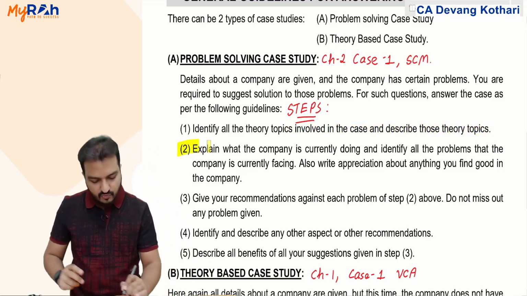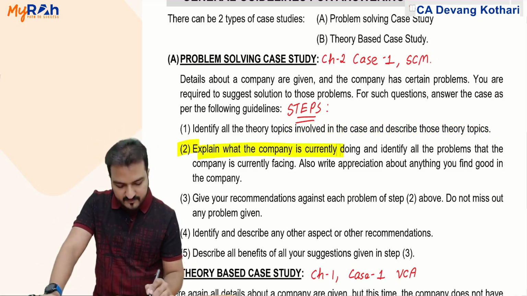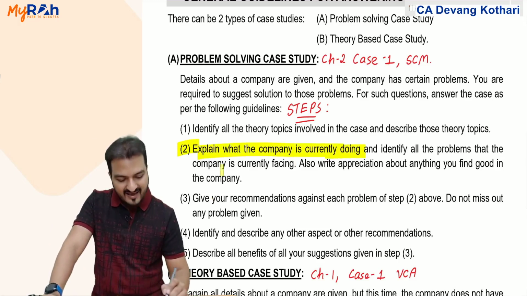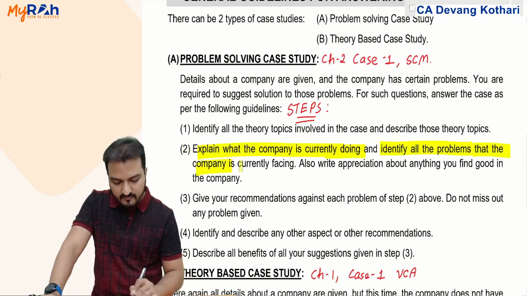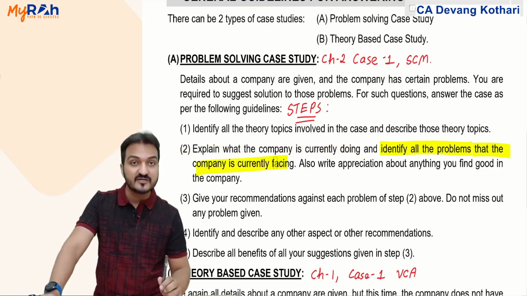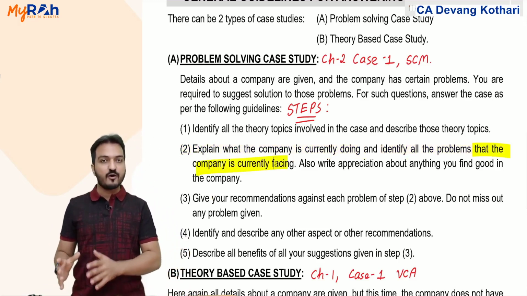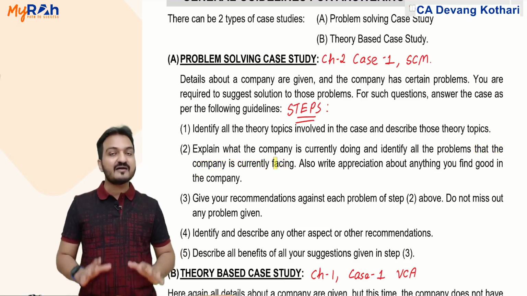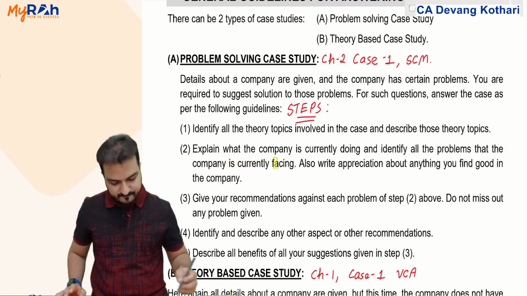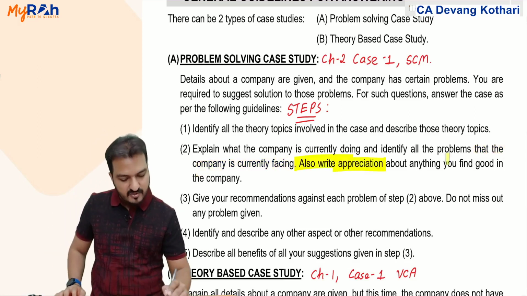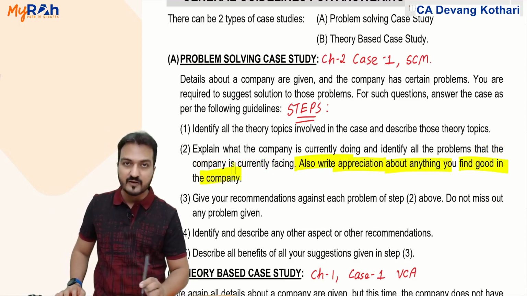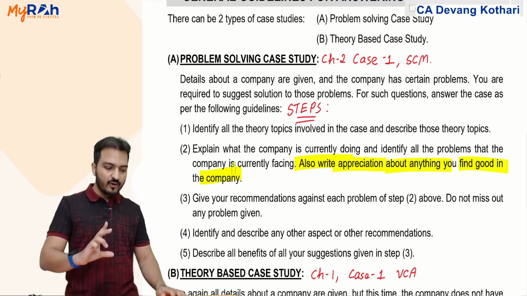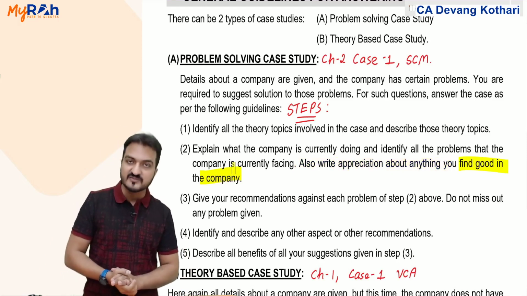Step 2, explain what the company is currently doing and identify all the problems that the company is currently facing. Explain which methods the company is currently following and what problems they are facing, all in that paragraph. Also write appreciation about anything you find good in the company. Say the company is following a balanced scorecard for performance evaluation.